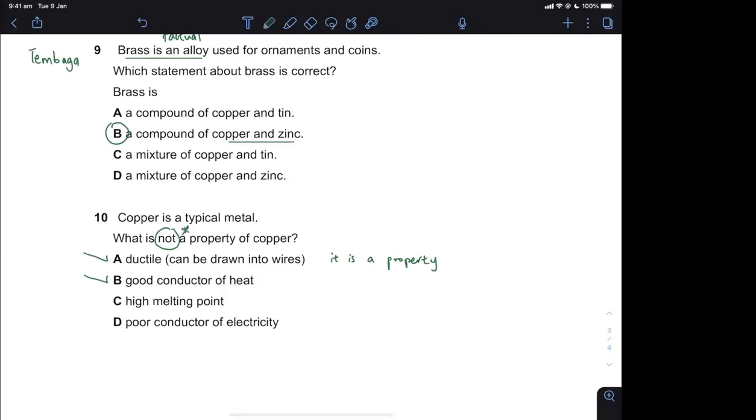Metal can conduct heat. Sometime in the past, people used copper cooking pans because it can conduct heat, obviously. High melting point is a metal, it's a transition metal. We saw in earlier questions that transition metals have very high melting and boiling point, very high electrical conductivity, and very high density. Poor conductor of electricity. Poor is going to be wrong. So that's going to be our answer because it's not a typical property of copper.